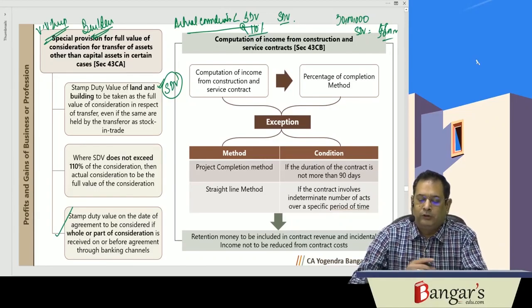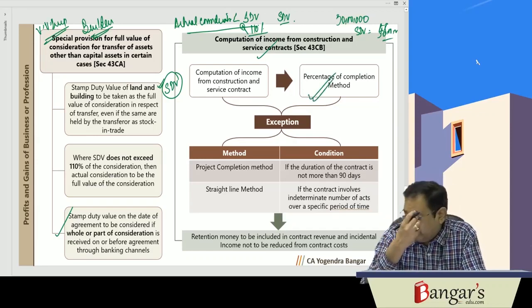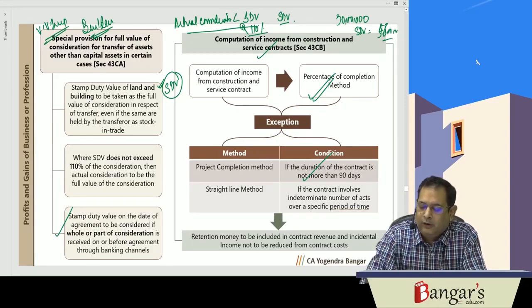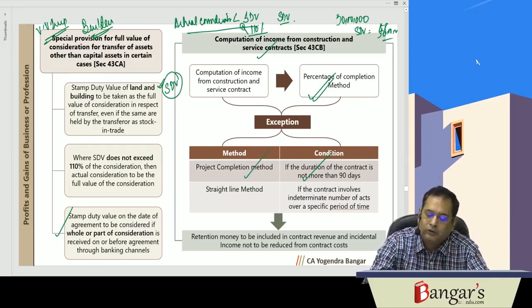Then section 43CB is dealing with the provisions of computation of income in respect of construction and service contracts. Here, the income will be computed as per the percentage of completion method. However, in case of projects or service contracts where the duration is not more than 90 days, the project completion method will be used.